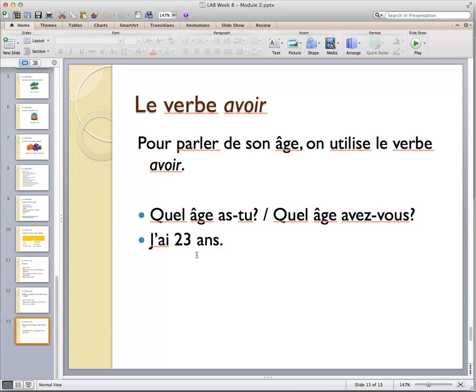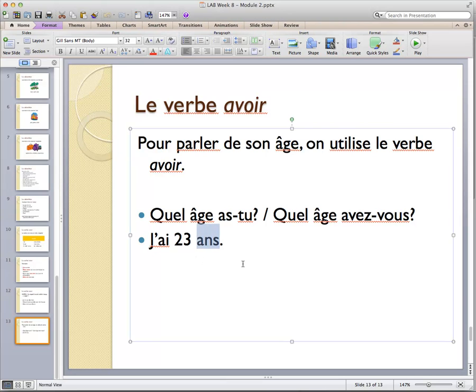J'ai 18 ans, etc. It's different than in English, and it's important to remember that you use the verb avoir to talk about your age. You also need to say ans afterwards, years, because otherwise they might wonder if you have 23 children or 23 cats. You have 23 years.